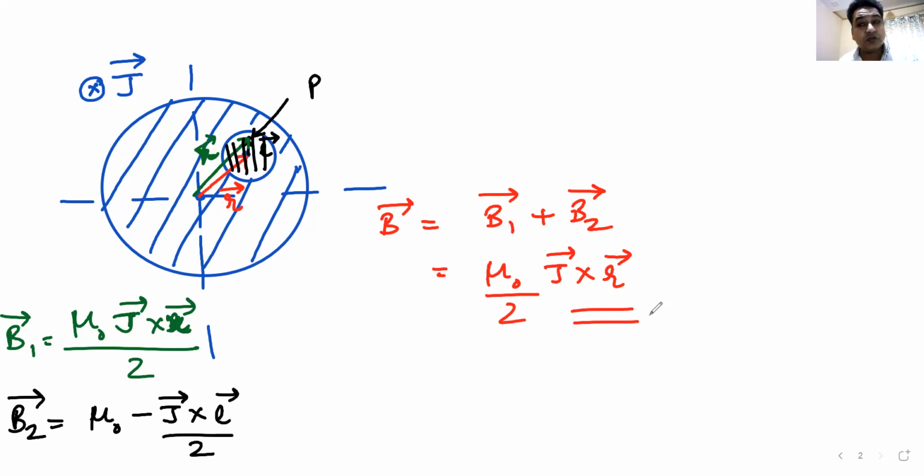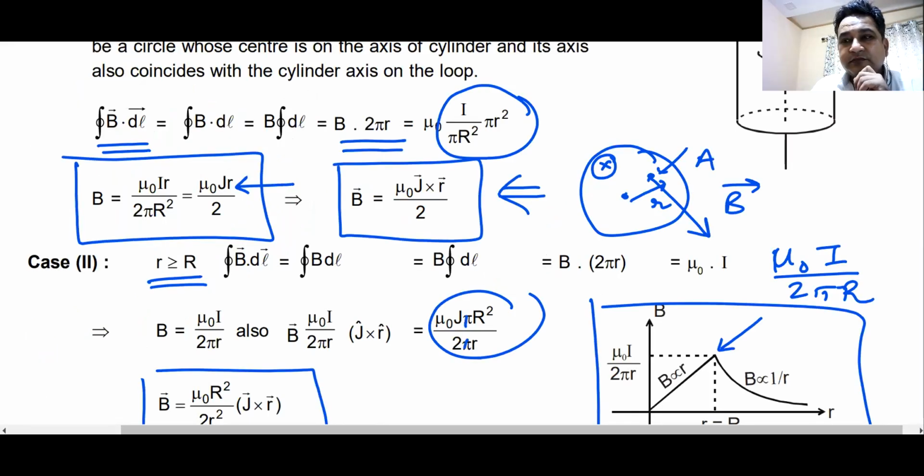That is why you must know the vector relation. If you don't know the vector relation, you will not be able to solve this question, whatever you do. Got my point? That is why this vector equation is essential. I hope you understood the significance of this vector equation. Okay, shall we move ahead?